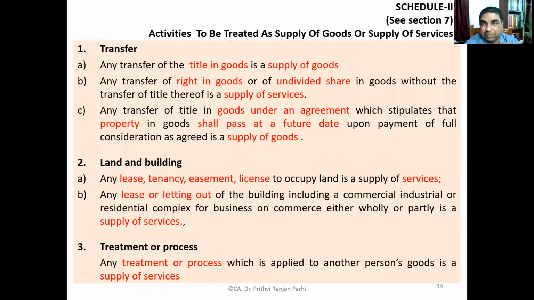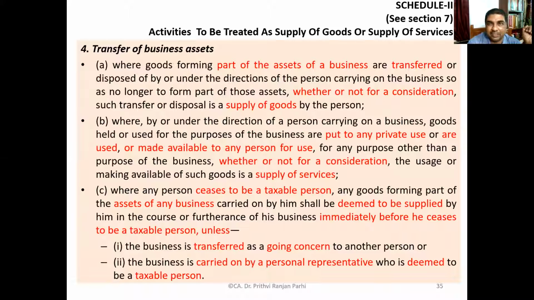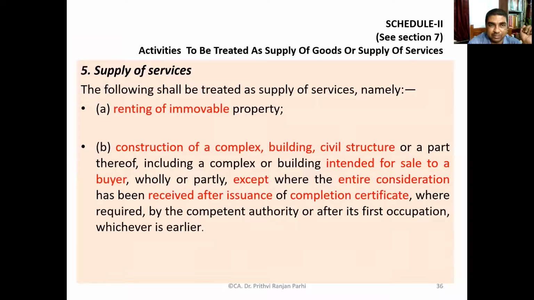Now we are coming to Schedule 2 of section 7. Schedule 2 should be read with section 7. It says activities to be treated as supply of goods or supply of services. In certain situations, which will be treated as supply of goods and which will be treated as supply of services, that has been classified here. Whether it will be treated as goods or as services, we can refer to Schedule 2 to understand that. Schedule 2 has got all these items.